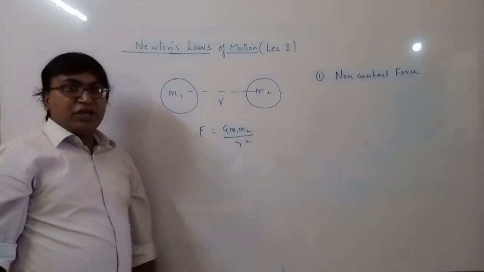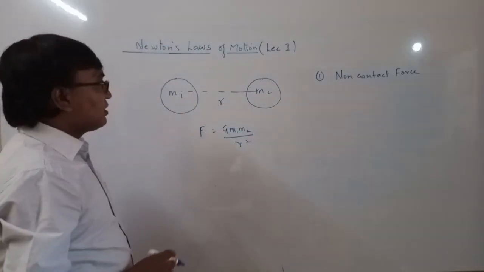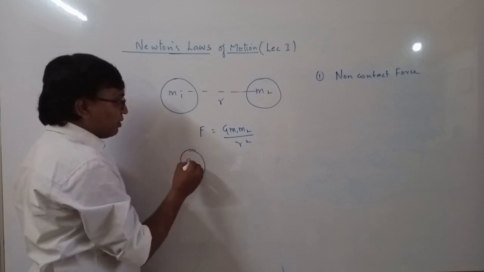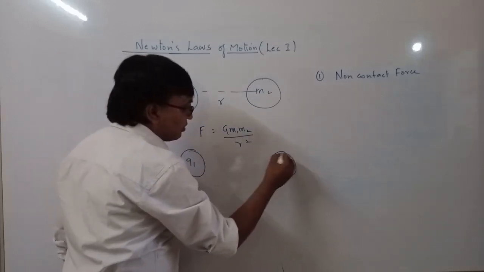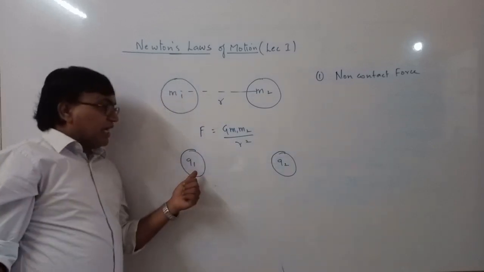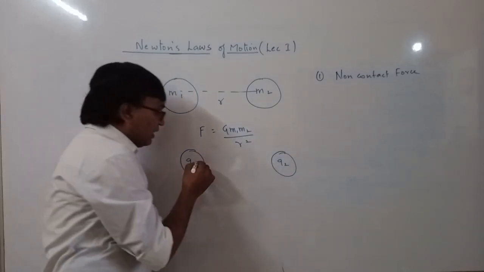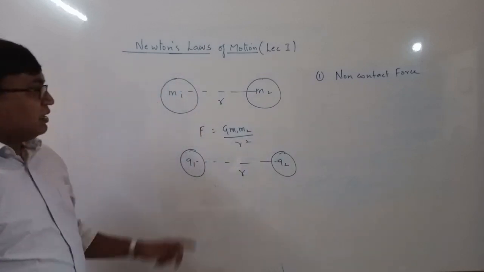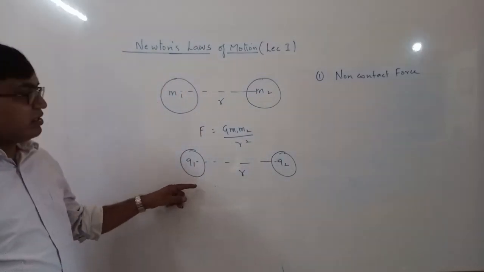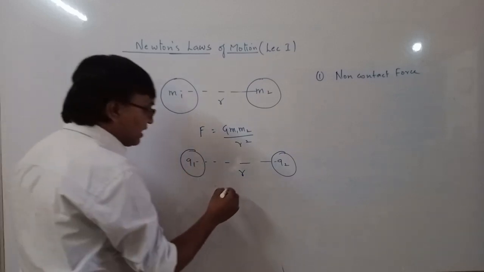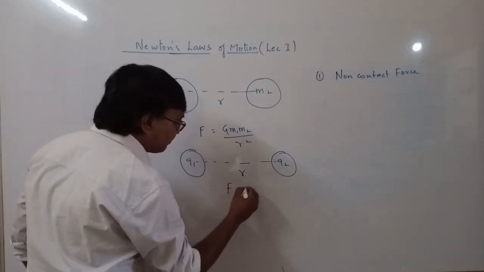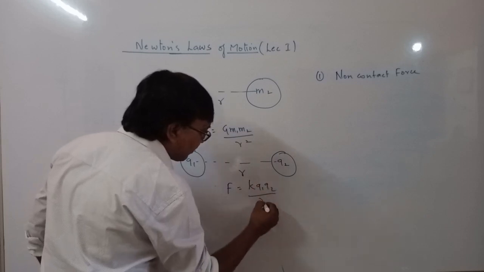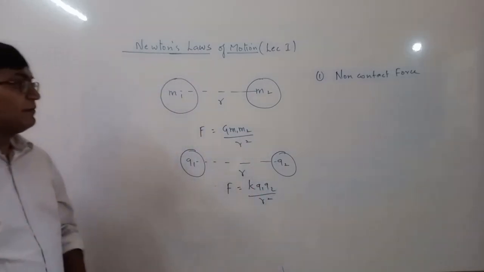So gravitational force is a non-contact force. Similarly, you can have charges. This is charge q1, this is charge q2, and these two charges are separated by a distance of r. Then the force of attraction or repulsion between these two charges will be equal to k q1 q2 by r square, where k is a constant.